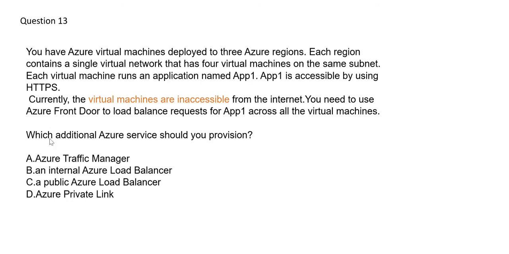That's the key. So if you see here option A, Azure Traffic Manager is of no use here because you already have one global load balancer, that is Front Door. Why use another global load balancer? So A is out of question. A private link will not solve this problem, because then otherwise Front Door etc. will be inaccessible. So private link is not a solution to this. Then we are left with options B and C. Which one will suit here? Since we already have Front Door, which is a public interface of the load balancer, I think we should use an internal Azure load balancer to suit the needs of Azure virtual machines, which are inaccessible from the internet. So for me, B is the right answer.